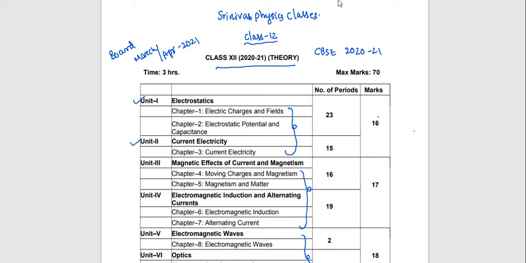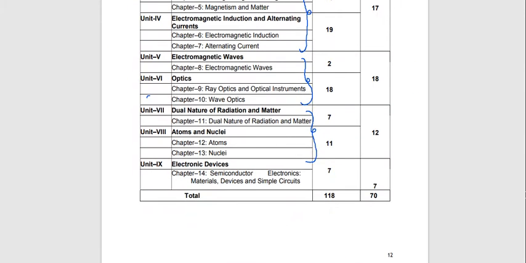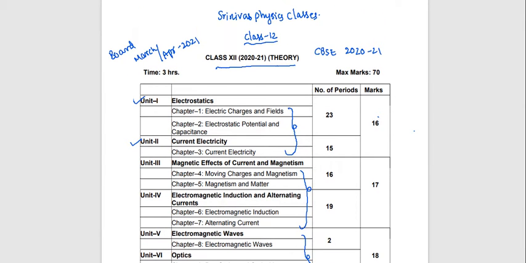First, we have 14 chapters in our syllabus. Out of these 14 chapters, you see here, this is the syllabus CBSE gave and the distribution of marks.